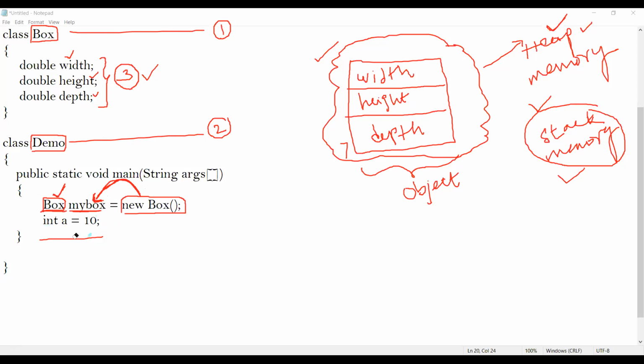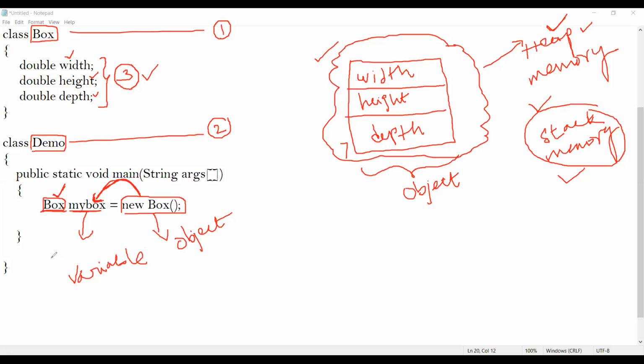Let me clear this. Here, one important thing you should understand. I said new Box. What is new Box? It is an object. And what is myBox? myBox, I said, is a variable.